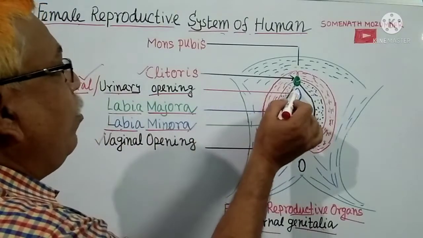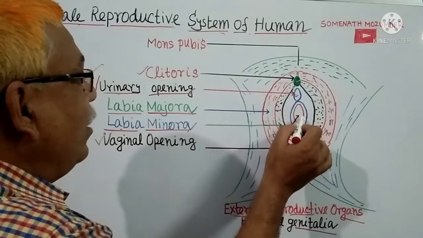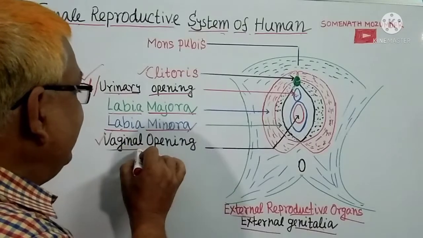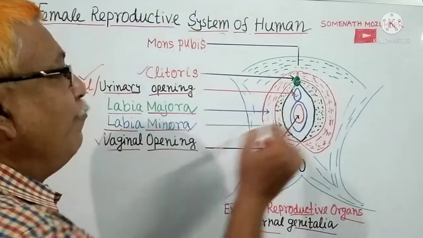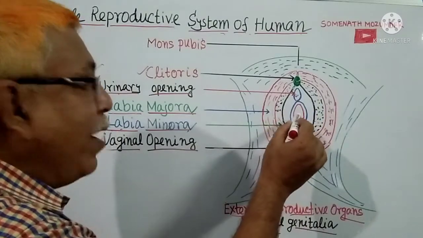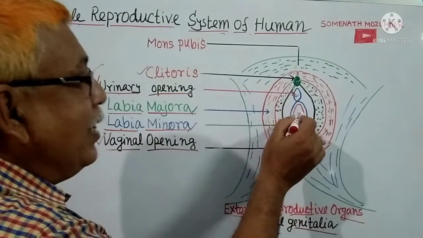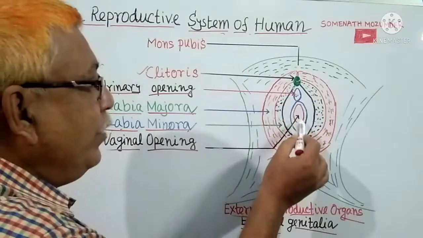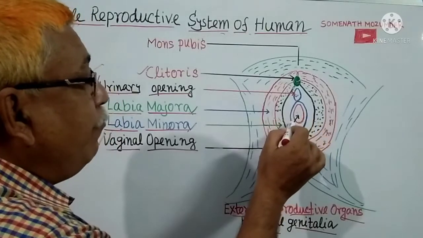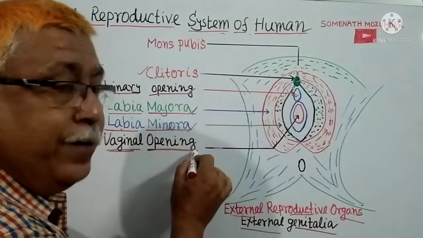Now, beneath the urethral opening or urinary opening, there is the opening of vagina, or it is called vaginal opening. Vagina is a muscular tunnel. It is about 4 inches long, and vagina is connected with the uterus, and this is the opening of the vagina, hence it is called vaginal opening.